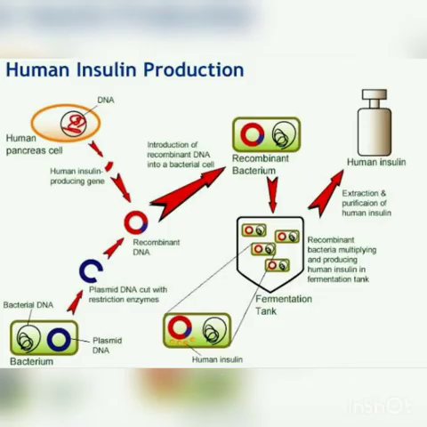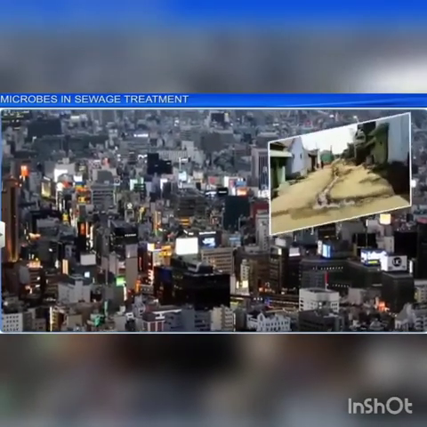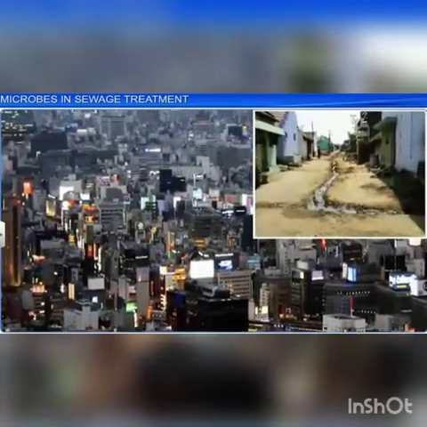Recombinant human insulin has been produced predominantly using E. coli, that means Escherichia coli, and Saccharomyces cerevisiae for therapeutic use in humans. So recombinant human insulin can also be produced with the help of this yeast and E. coli. Sewage treatment and energy generation.